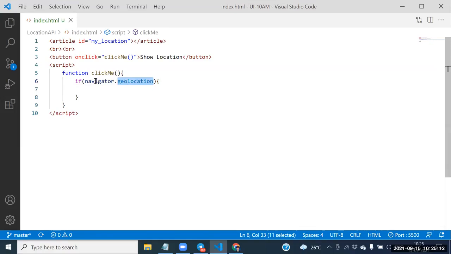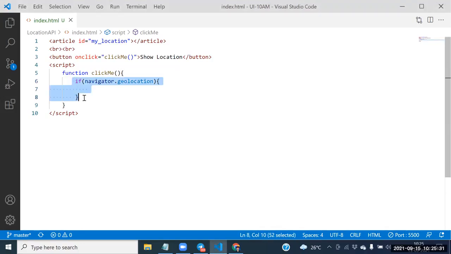Listen, guys. What is a navigator? Navigator is a predefined object, and it contains many predefined child objects. This is the parent object. This parent object contains which child object? Geolocation. The child object is the geolocation also.